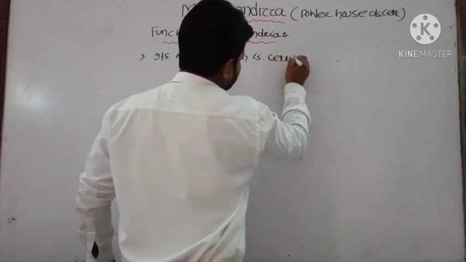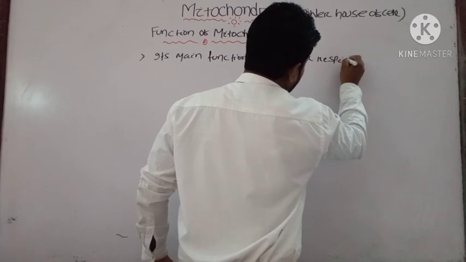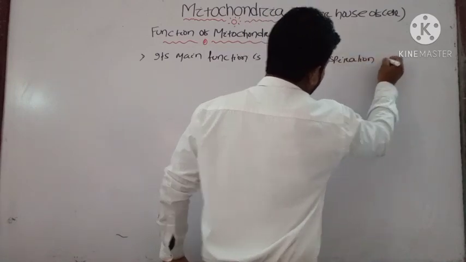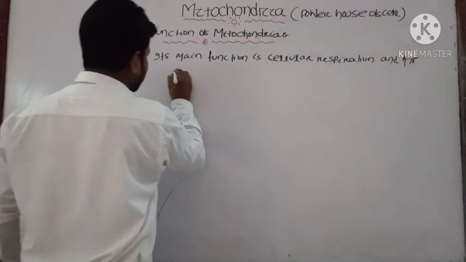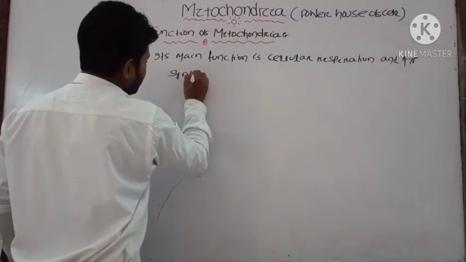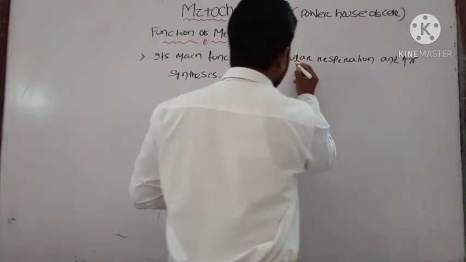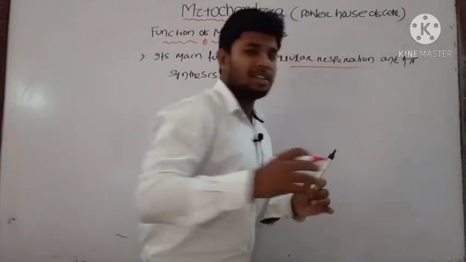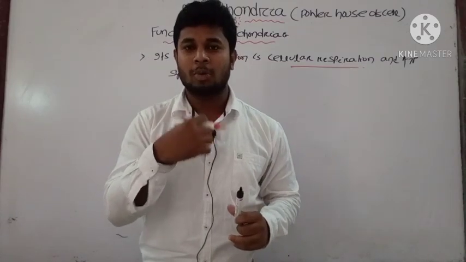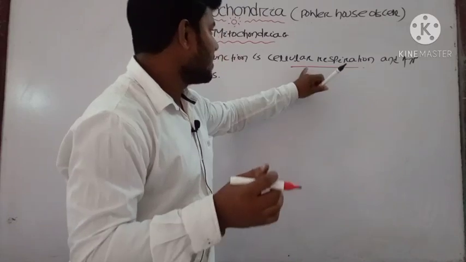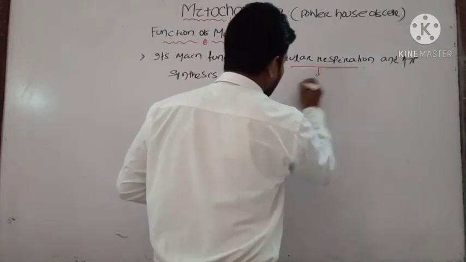Like that, in eukaryotic cells you have mitochondria, whose main function is cellular respiration and ATP synthesis. Okay, what do you mean by cellular respiration? As you know, we are taking foodstuffs, but how do they provide energy to us? In presence of oxygen, they get glucose.